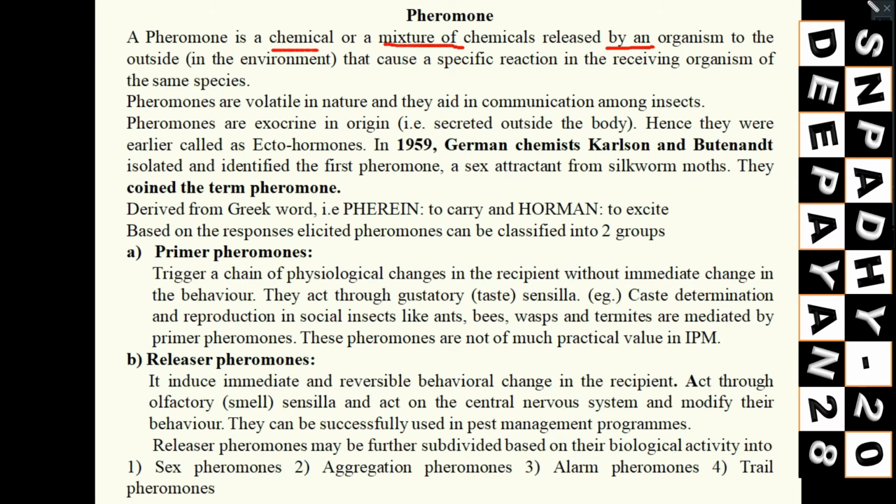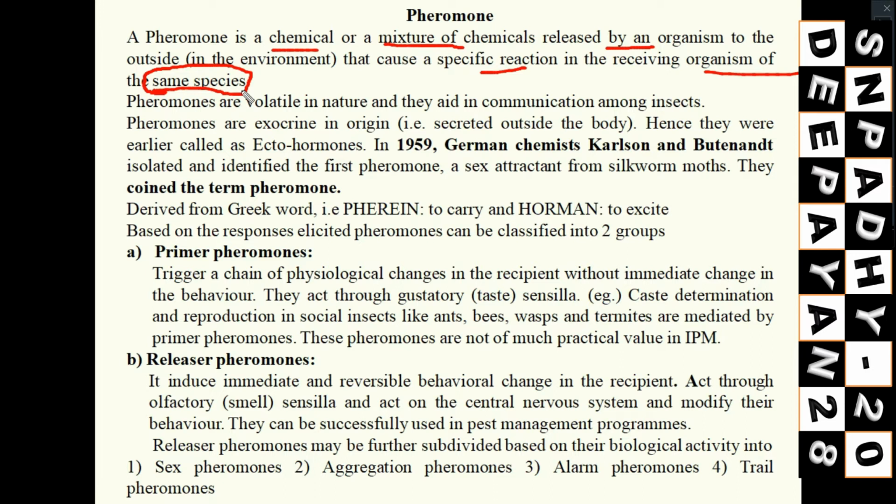That's why it is known as ectohormone; the hormone is released outside. It causes a specific reaction in the receiving organism of the same species. Here you see, it is of the same species; that is the difference between pheromones and allelochemicals. Within the same species, one organism produces the pheromone to the outside, which is perceived by another individual of the same species, and some behavior is created to do specific things.